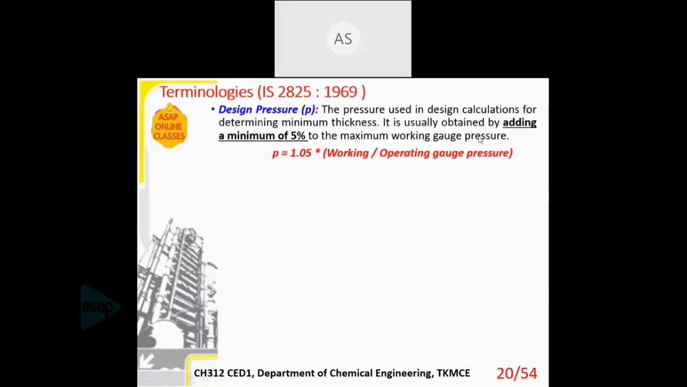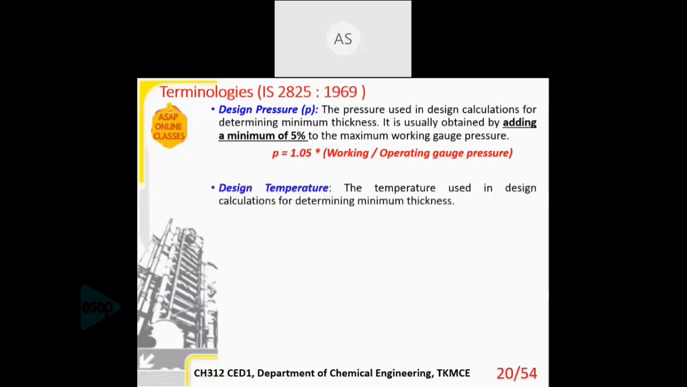So there are two pressure terms: the design pressure and the working gauge pressure. Working pressure is the pressure at which the equipment is going to work. Design pressure is the pressure at which we are going to design the equipment. So design pressure will always be greater than the working pressure, and if you substitute and solve, you will get the design pressure P as 1.05 times the working or operating gauge pressure. It is important to note that the pressure under consideration is gauge pressure, not the absolute pressure.